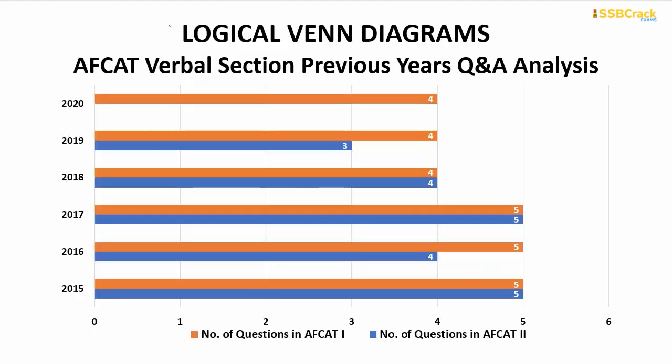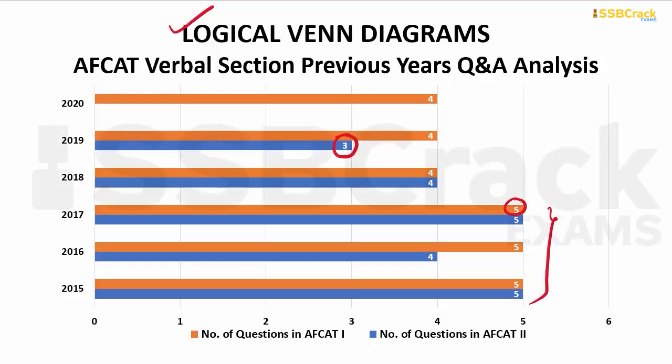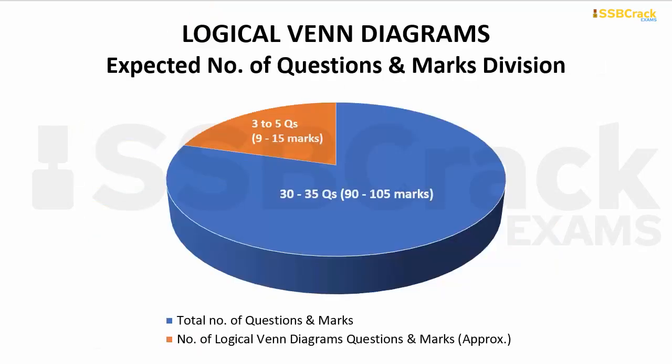Coming on to logical Venn diagram, from logical Venn diagram, maximum questions are 5 again, which came in 3 years. And minimum questions are 3 which came in AFCAT 2 2019 paper. So in your upcoming AFCAT exam, you can expect around 3 to 5 questions from logical Venn diagrams, which will comprise around 9 to 15 marks out of your total marks.